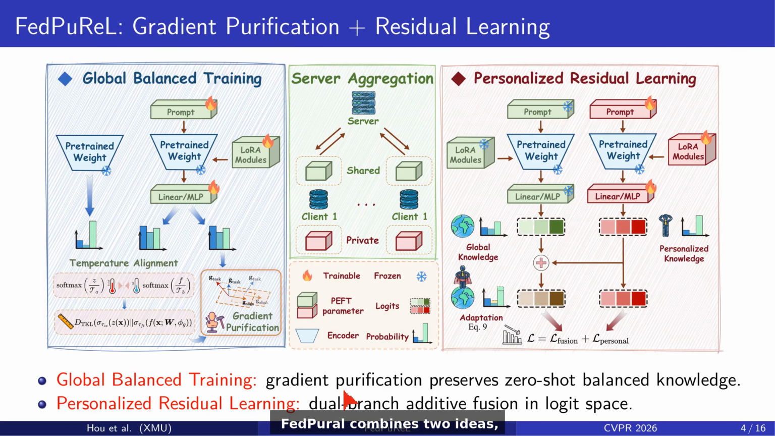FatPro combines two ideas: global balance training and personalized residual learning. Gradient purification keeps the global branch aligned with zero-shot balance knowledge by filtering out conflicting updates. Server aggregation stays standard, and the personalized branch learns residual corrections in logit space. The key idea is to separate balance preservation from personalization, rather than entangling them in a single feature fusion step.